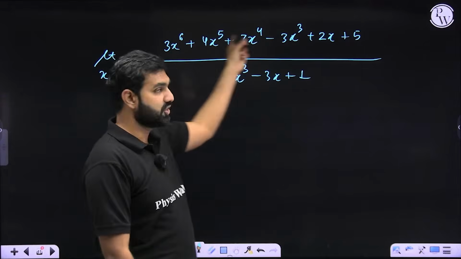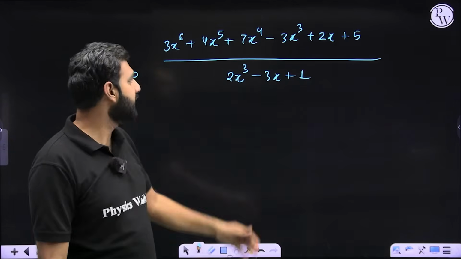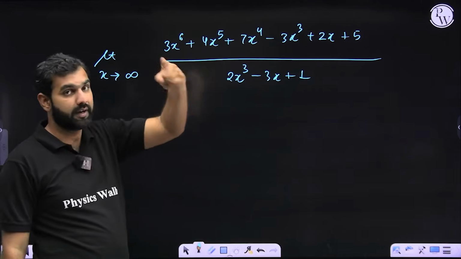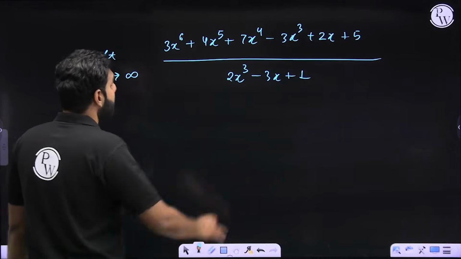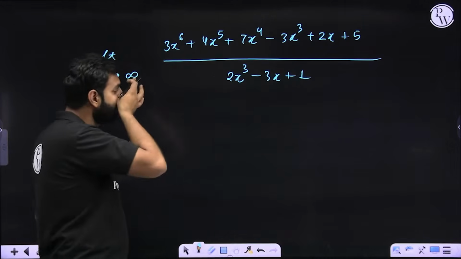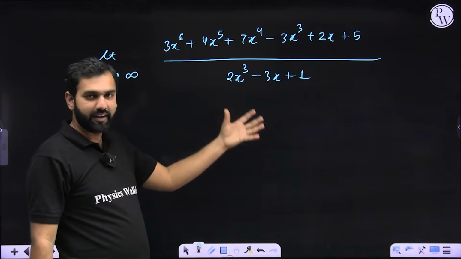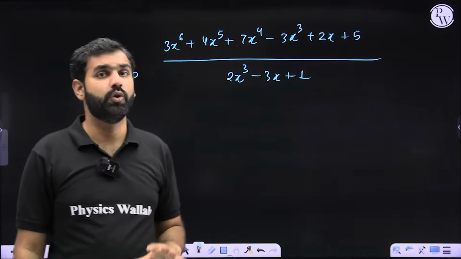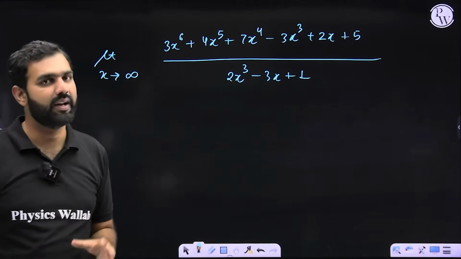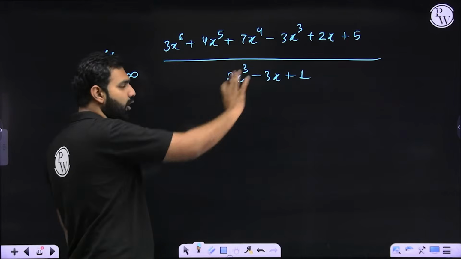It won't vanish if you keep on applying L'Hopital, because every time you apply it, you will keep on getting infinity by infinity form. So through L'Hopital, are you not understanding that this denominator will vanish very soon because it has degree 3? With 3 derivatives, it will vanish, but the numerator won't vanish. And that's where I'll say that the answer is going to be infinity. If you don't trust me, you apply L'Hopital once.